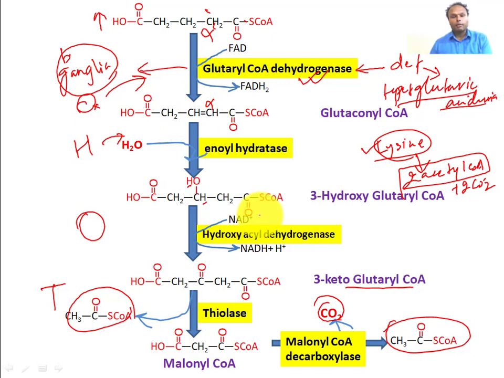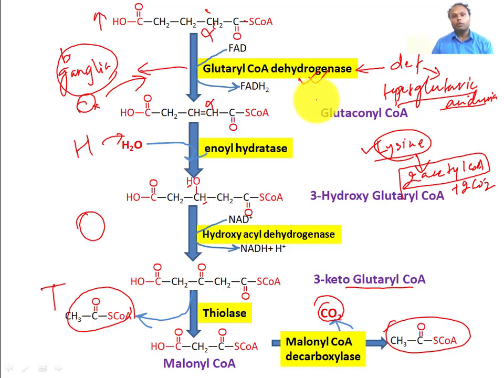Let me summarize. The major pathway of lysine catabolism is the saccharopine pathway. In the saccharopine pathway, first the amine groups will be removed, epsilon amino and alpha amino, and the compound formed is alpha ketoadipate.